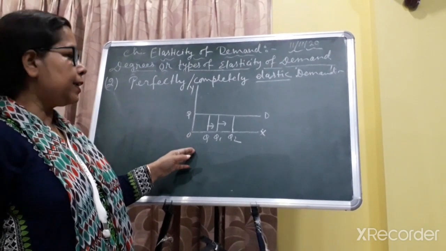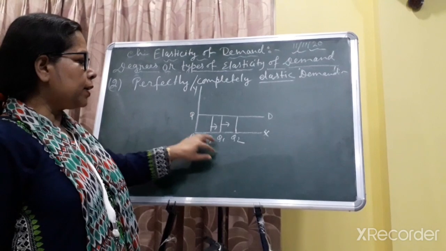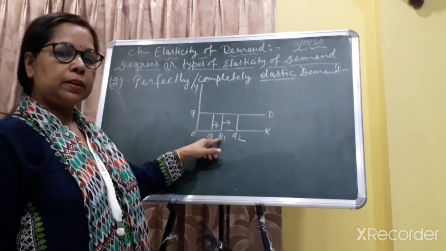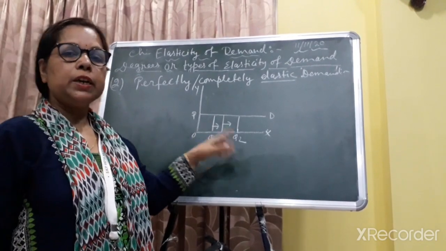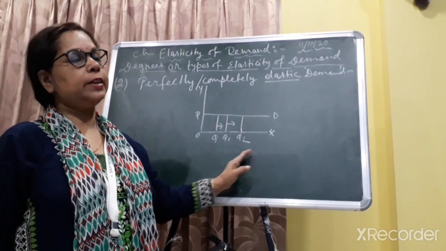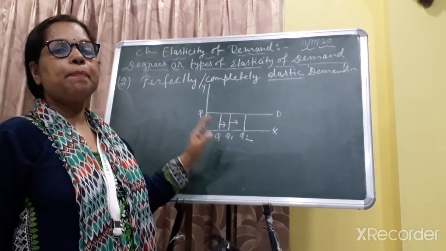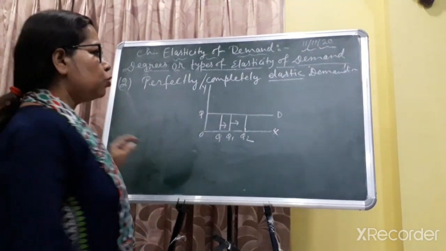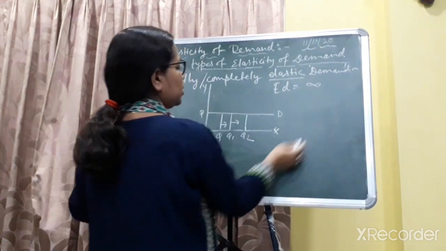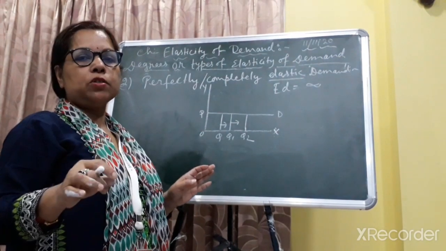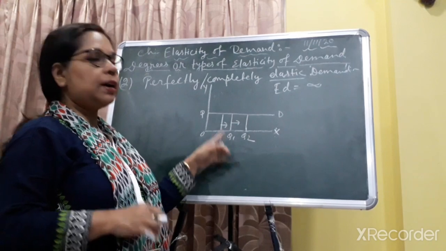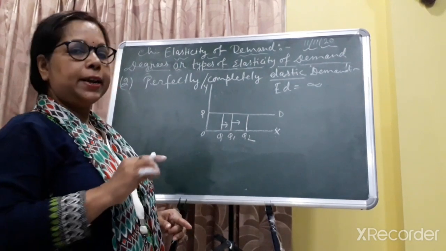Here you have seen that at OP price, the quantity increases. OQ quantity you can purchase, OQ1 you can purchase, OQ2 you can purchase. So price is constant and quantity increases or decreases. So this is known as perfectly elastic demand. For perfectly elastic demand, the value will be infinity. This type of demand curve we cannot see in reality, it is impossible. So for perfectly elastic demand, the demand line will be a horizontal line.